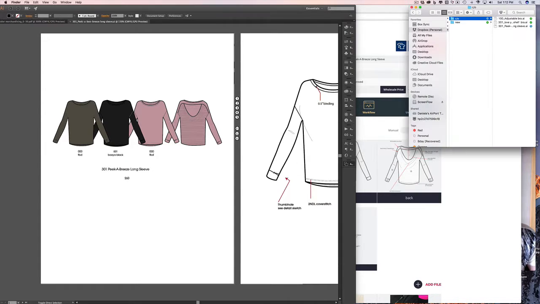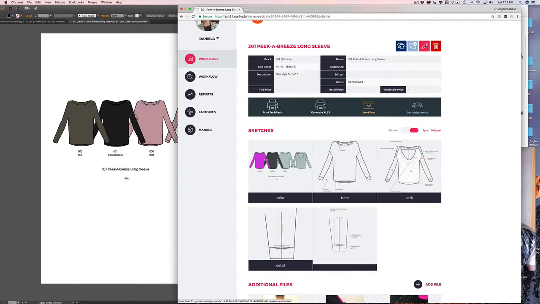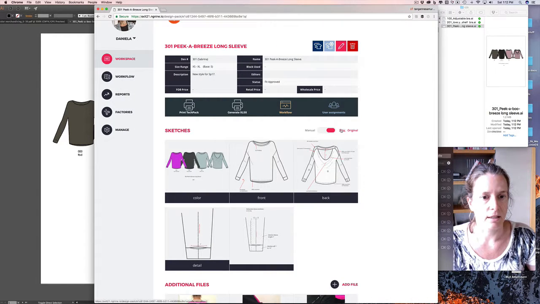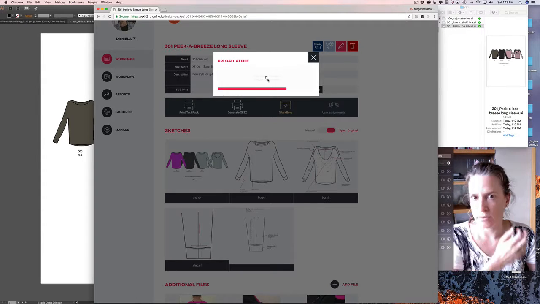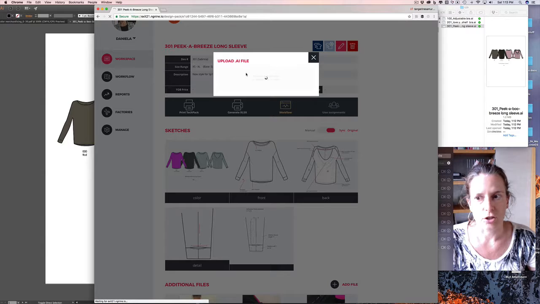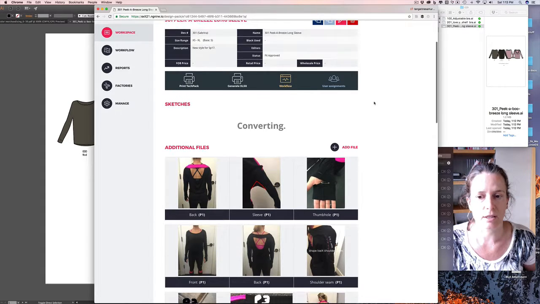So when you go into your files, here's the carryovers, this is the new file, here are the carryover files. You can see you have the entire Illustrator document, and then in order to upload it, you just drag and drop this file. So that is the longer way, but this is how you can do this.